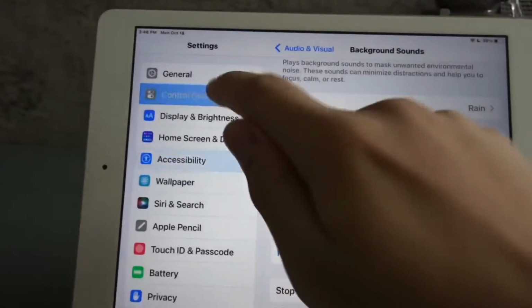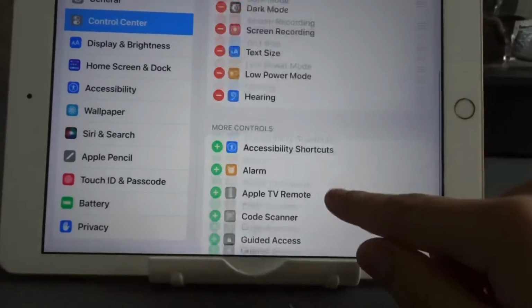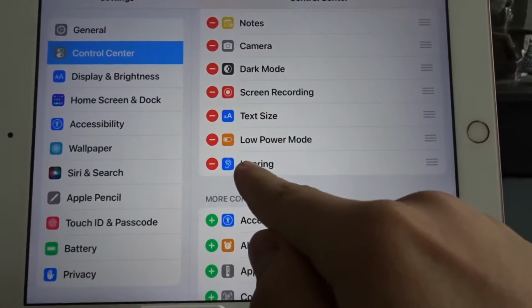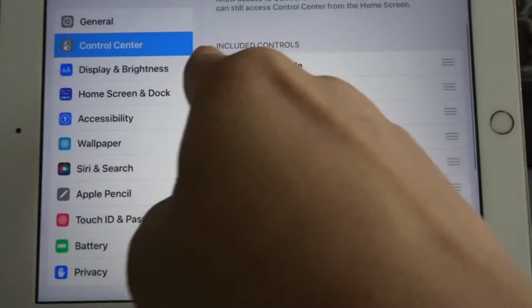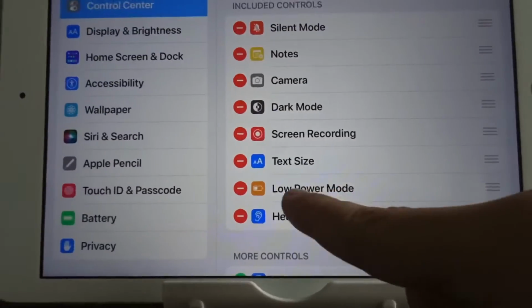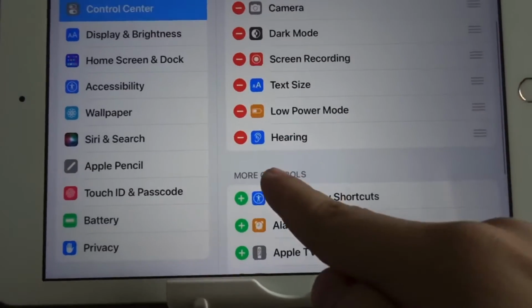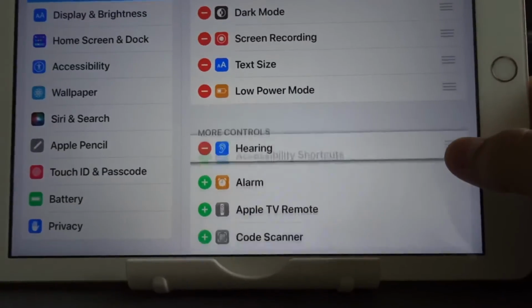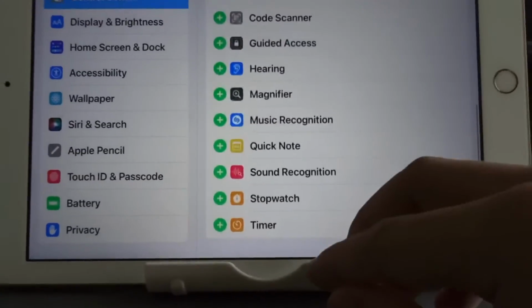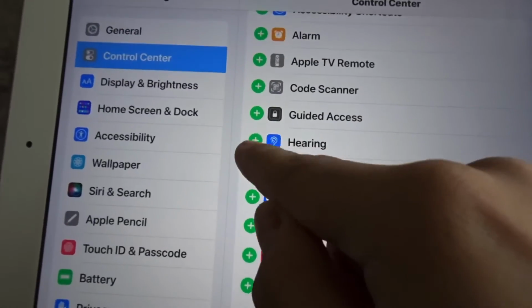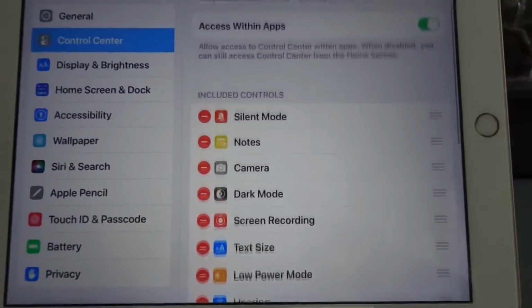Now if you go to Control Center, you can also place it here. So this is called hearing, and if you take a look at the included controls, you should find it here. Now that means it's in your control center. If it's not here, it will be over here in the more controls. So from the more controls, you can just press the plus button to add it to the control center.